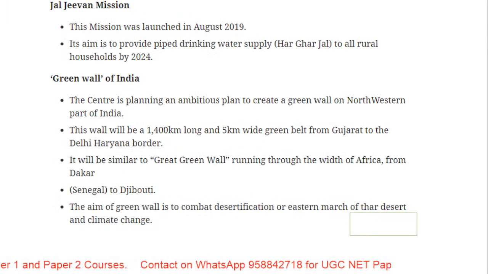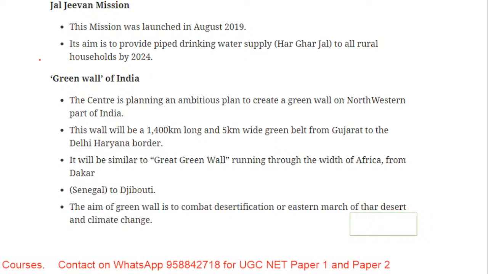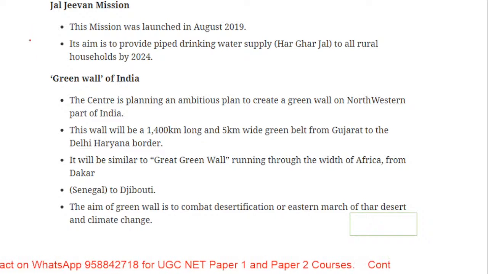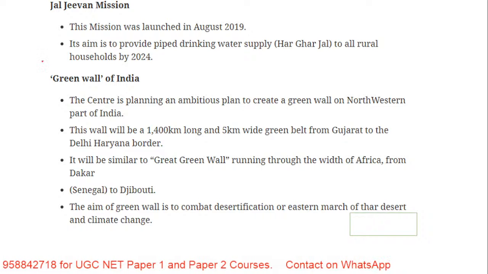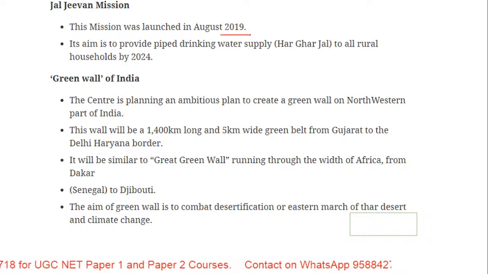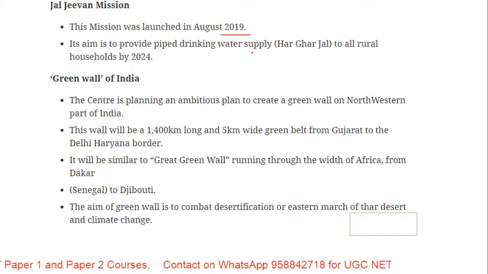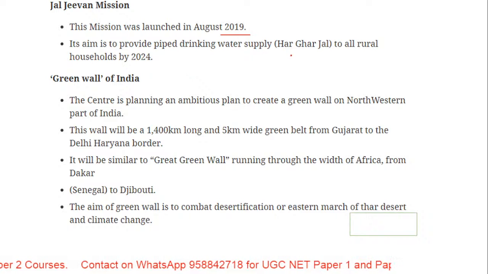Now talking about Jal Jeevan Mission. Let's see what this mission is about and how it becomes one of the initiatives with respect to environment. This mission was launched in August 2019 and aims at providing piped drinking water supply, that is Har Ghar Jal.